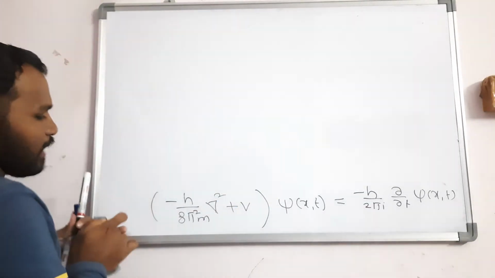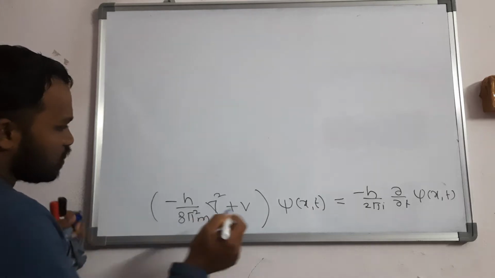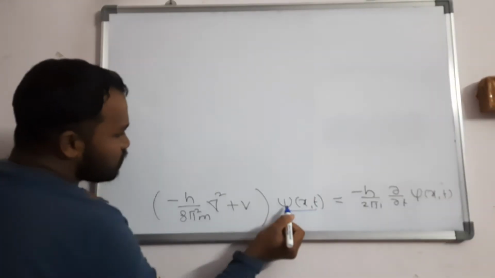Now I am going to expand the equation. You should multiply psi of x comma t into this term, so V into this term.